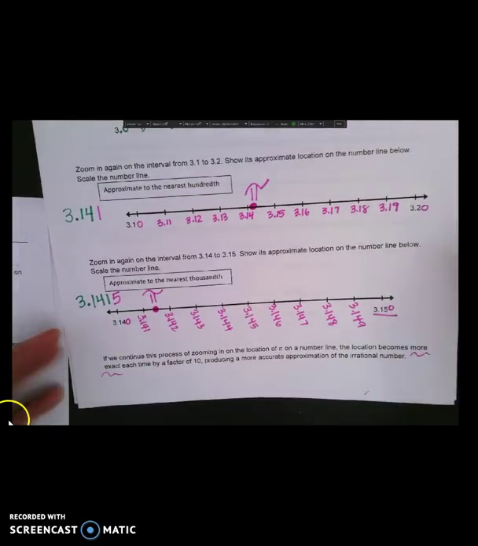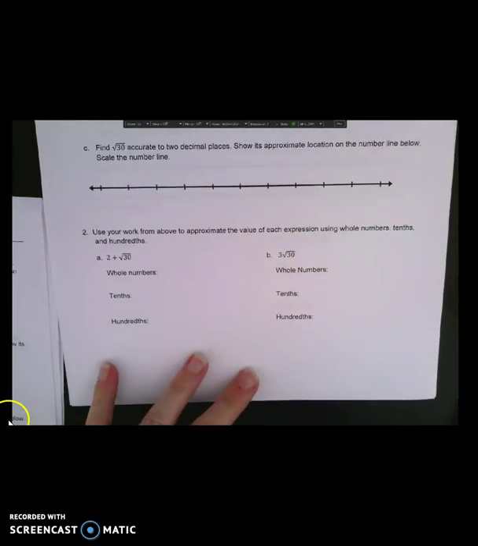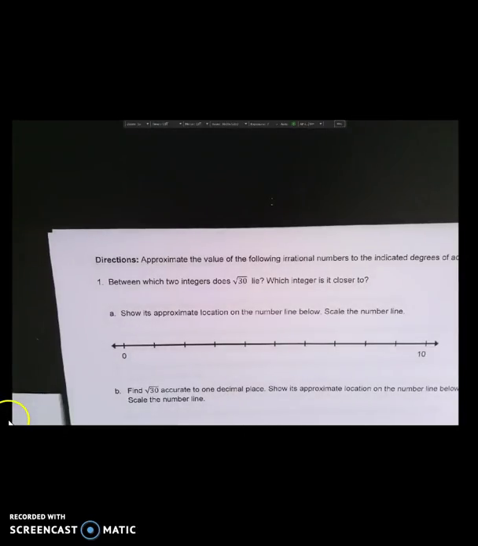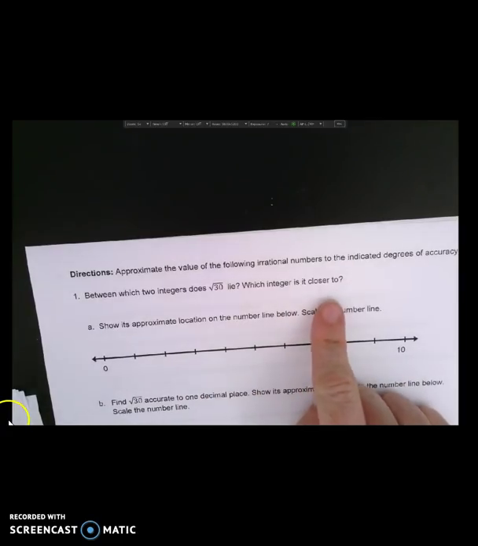So let's look at how we can use this to approximate, how about some square roots of some non-perfect squares? And we talked about how square roots of non-perfect squares are irrational. So let's take a look at our next problem. We are going to approximate the value of the following irrational numbers to the indicated degrees of accuracy. So which two integers does radical 30 lie between? Which integer is it closer to?